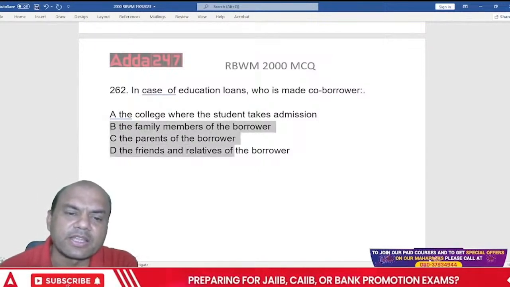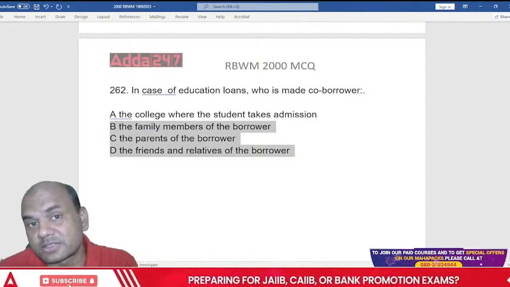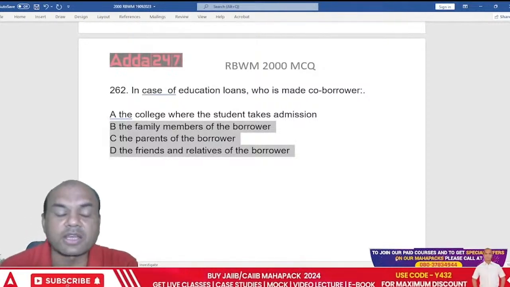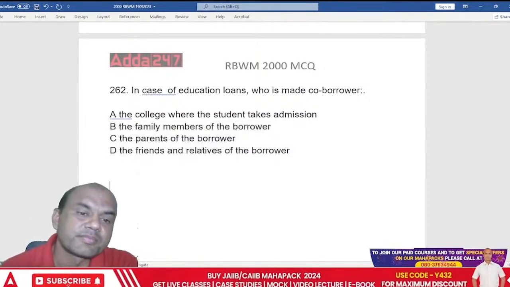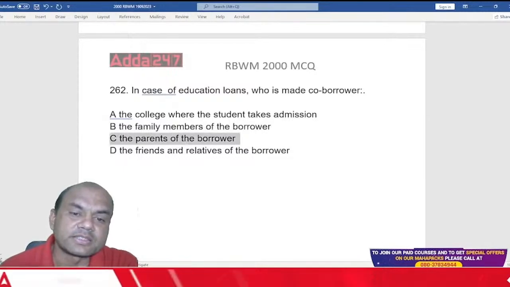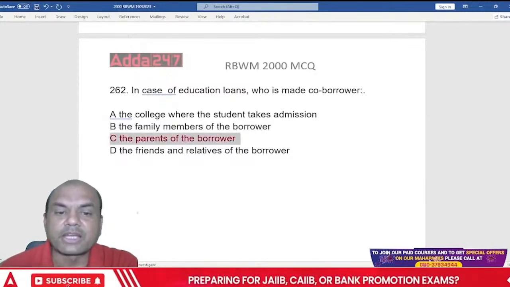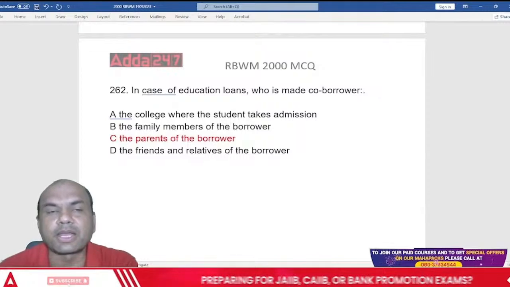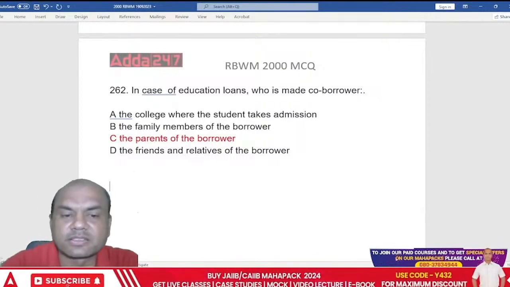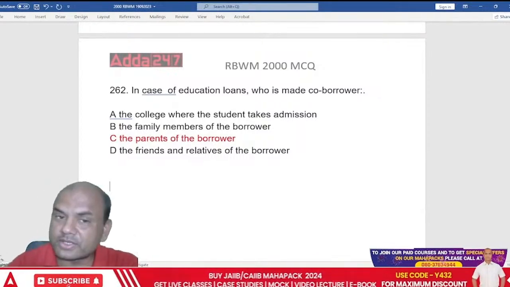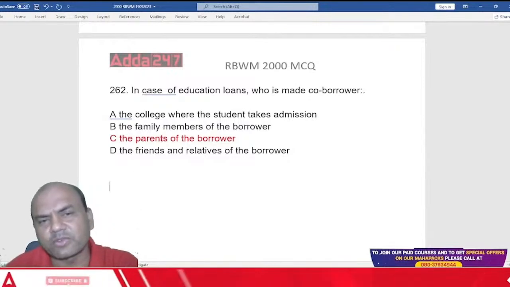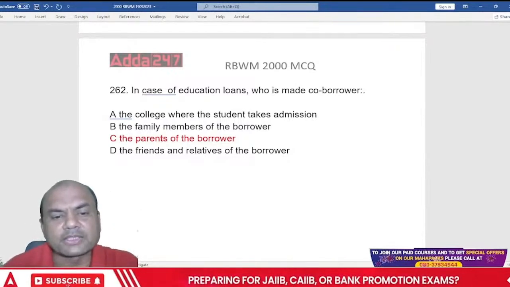See this, B, C and D. All of them are similar answers. But what is the correct answer then? Correct answer is this, parents. Parents of the borrower means this student. Parents of the student are taken as the co-borrowers. Always remember this. But remember, generally what happens, the parents are taken as co-borrower.